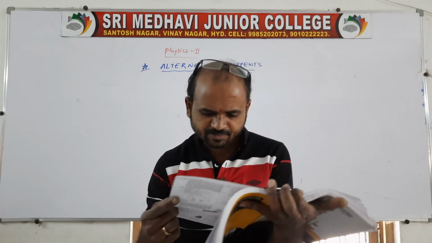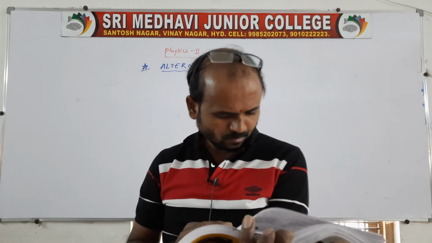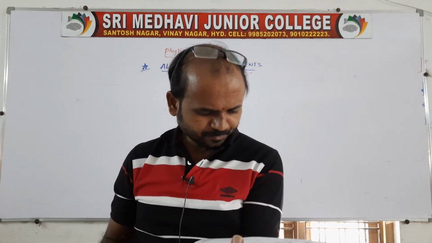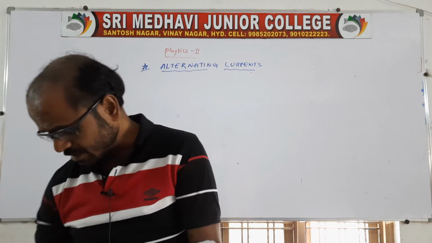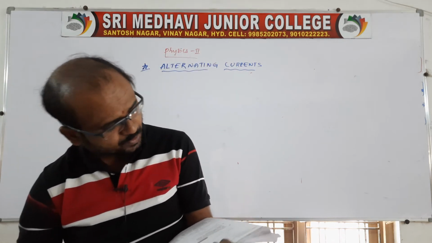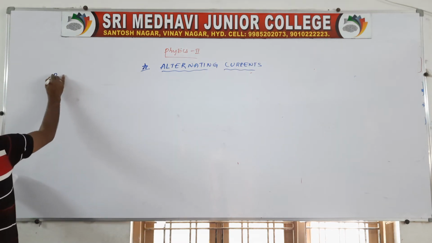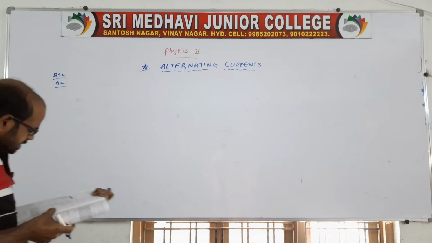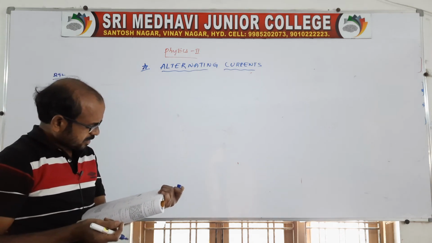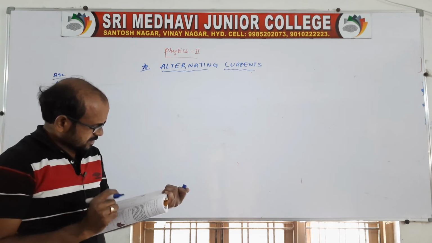There is one question given in our material. Page number 292, question number 2. On the basis of the same, the instantaneous current and instantaneous voltage across a series circuit